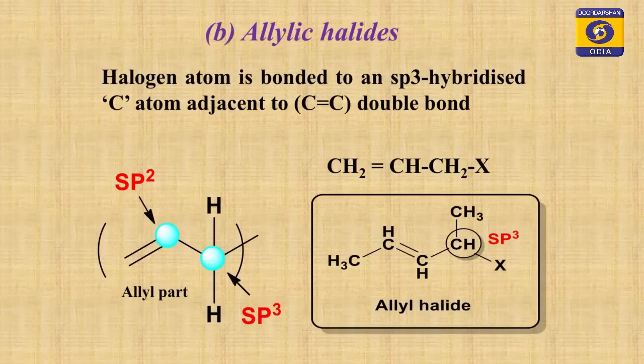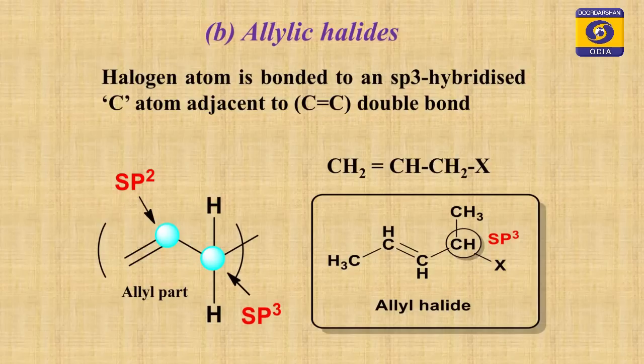The next one is allyl halide. Look at this. Allyl halide means in this case also the carbon atom to which the halogen is attached is sp3 hybridized, but before that you have one more carbon with a double bond, a double bonded carbon, then the sp3 carbon to which the halogen is attached. Students, you have seen on the slide how allyl halide looks.